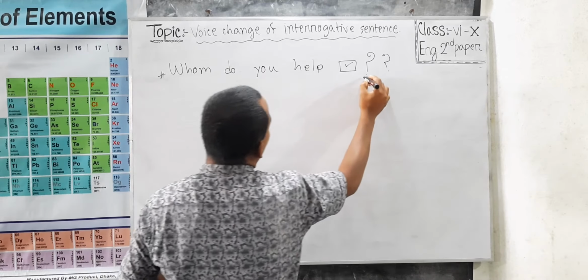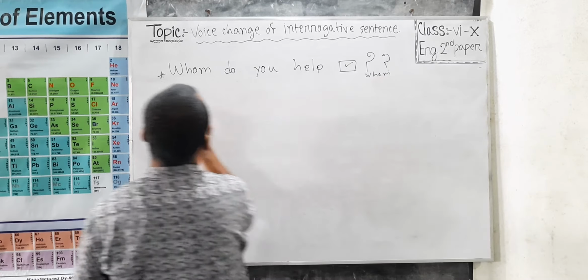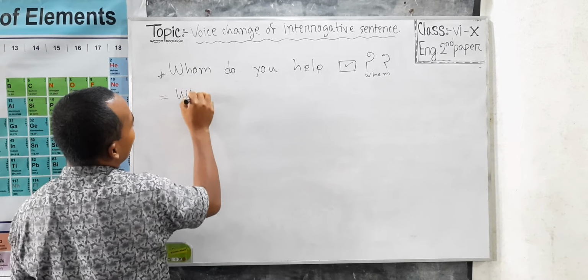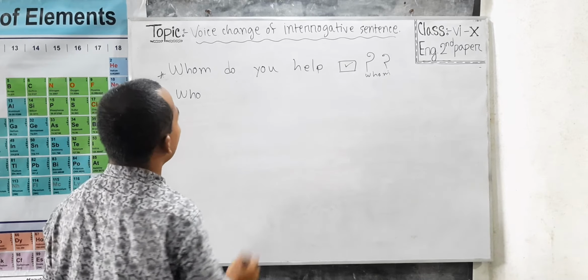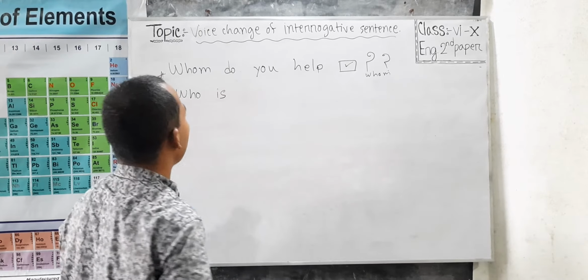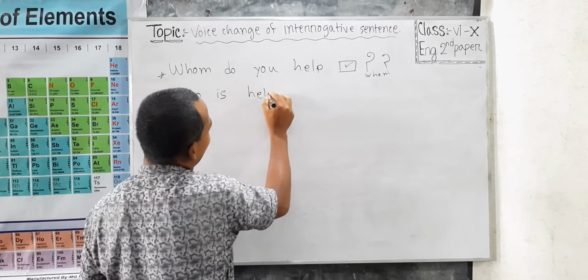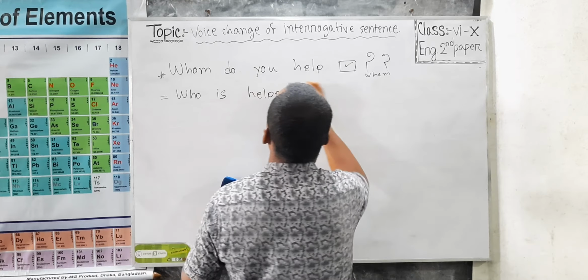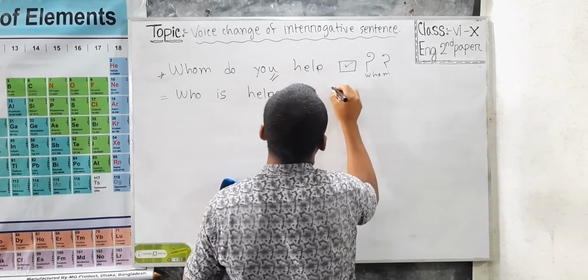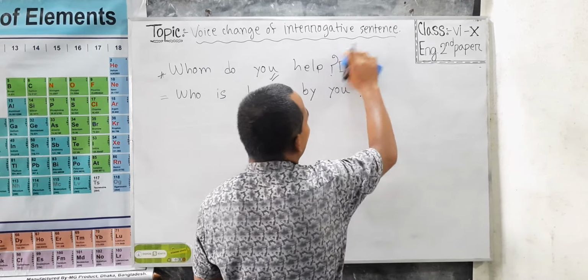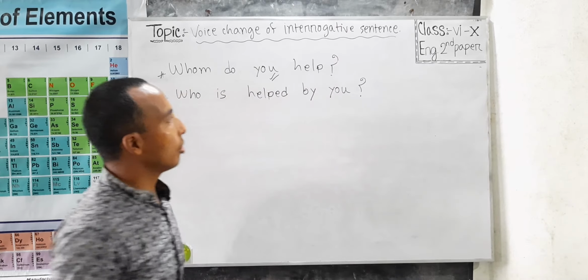Basically, the word whom is object and it takes the place after this verb in the active sentence. If it is object whom, we should use it as subject in the passive sentence. So we should use it in subjective form, present indefinite tense, third person singular number. So I should use is as auxiliary verb, and then past participle form, and then preposition and objective form of the subject. Who is helped by you. My dear learners, I hope you have realized what I have wanted to teach you.